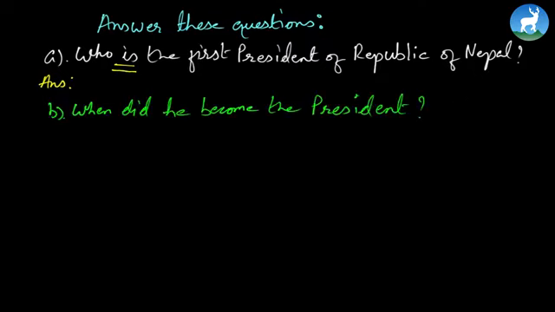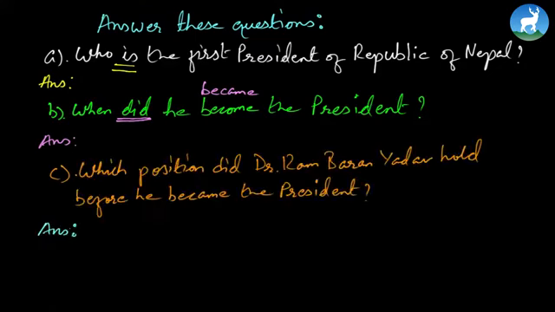Number B. When did he become the president? Again, you can read the passage to find the answer. When did he become the president? Of course you'll find the answer in the passage. However, here refer to the tense. This is in simple past. When did he become the president? Because you're taking it to simple past, this becomes: he became the president on 23rd July 2008. Or you can also write, he was sworn in as the president on 23rd July 2008, right? These are more like verbal questions. Let's move further.